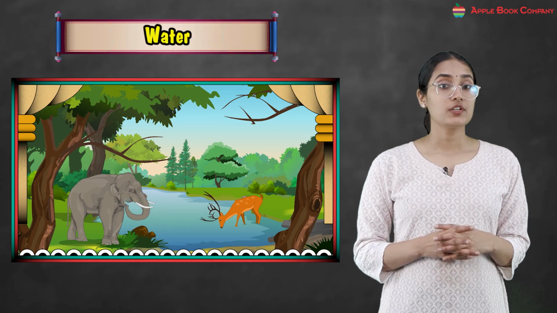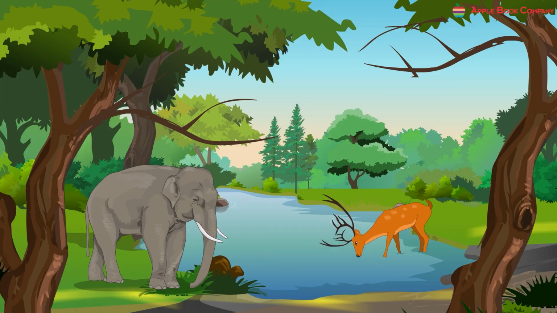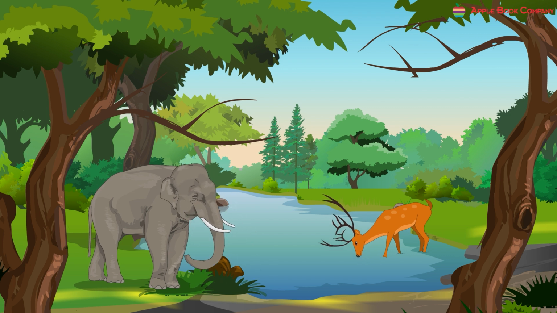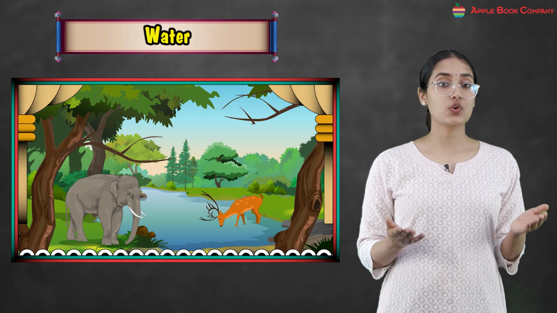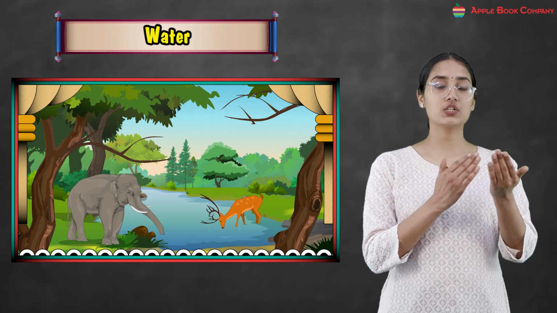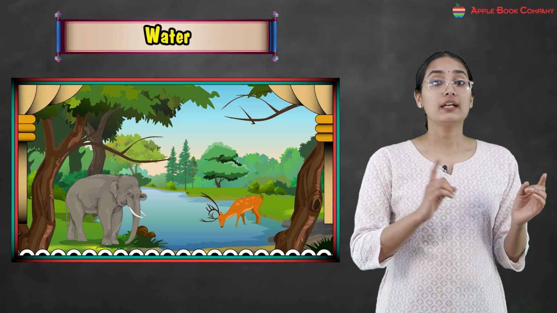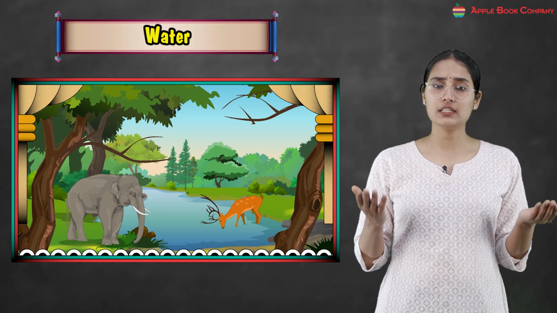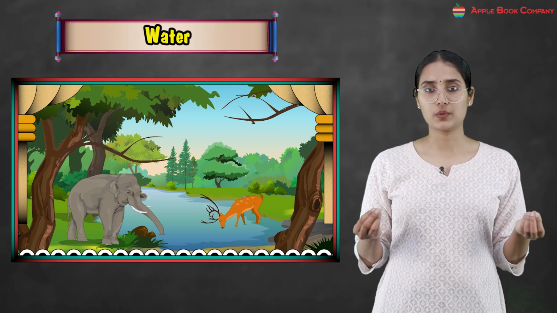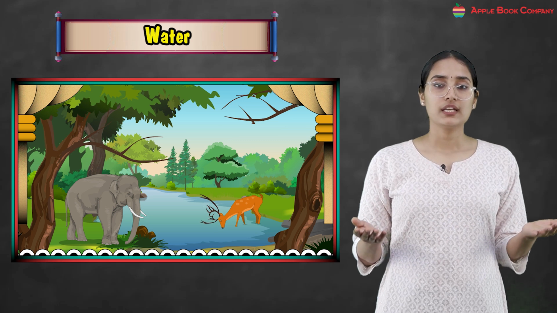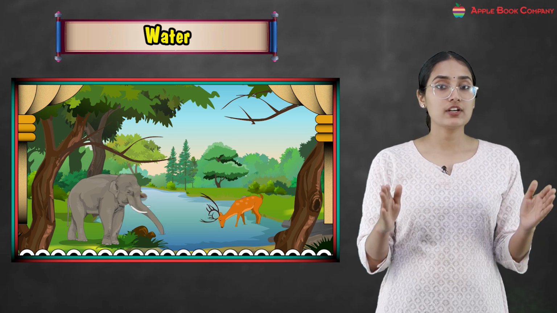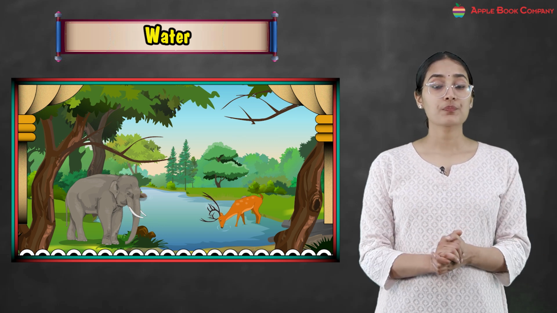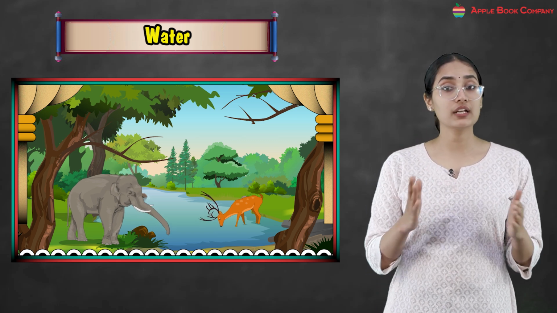Next comes the water. Water is a clear, tasteless and odorless liquid that is essential for all known forms of life. So every living thing on this planet needs water. Water is clear, right? We can see through water. It is tasteless. It doesn't have any particular kind of taste in it, okay? And it is odorless, means it has no smell, okay? This is the kind of liquid water is, okay? And it is essential for every life form.